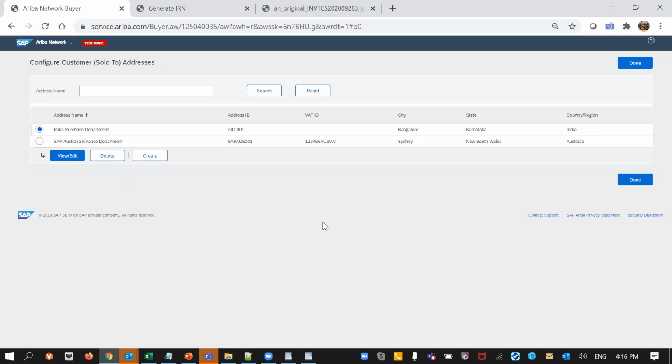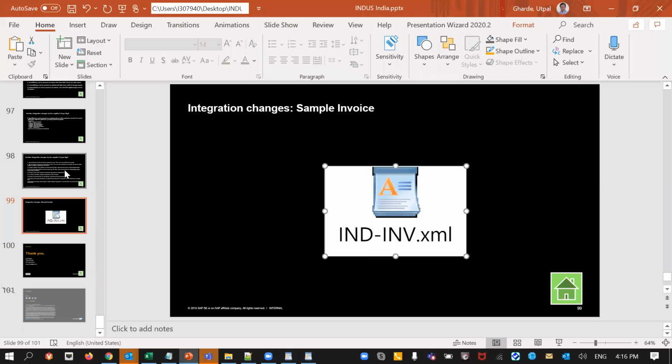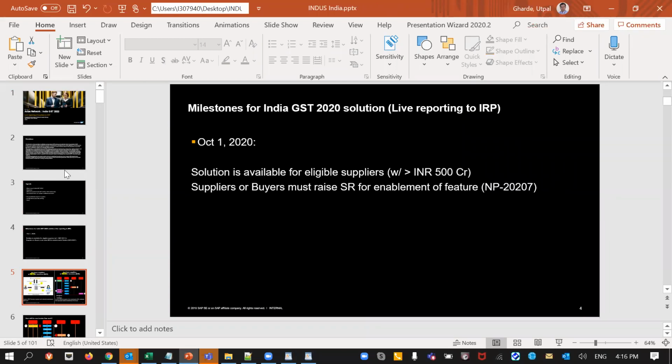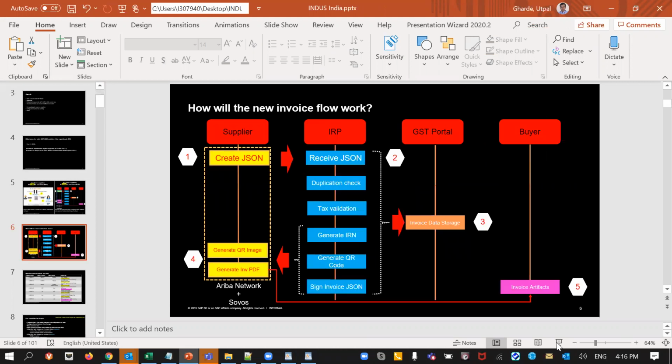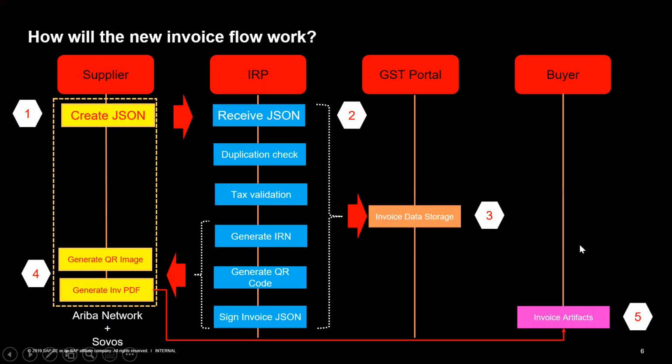Now, one good thing from this entire process is that if your supplier is providing you the invoices, those invoices are validated and verified by the tax authorities. So you could always be sure that the invoices reaching you have the right type of data. It is coming from the authorized source only, and the GST number he has provided is in fact correct.